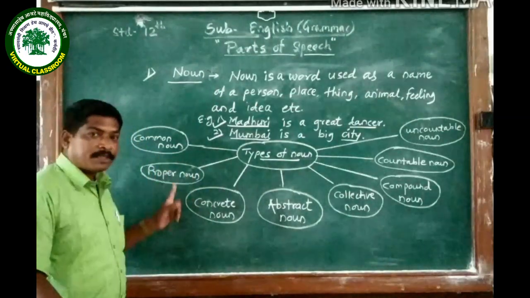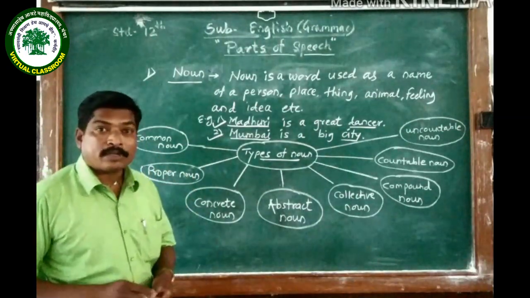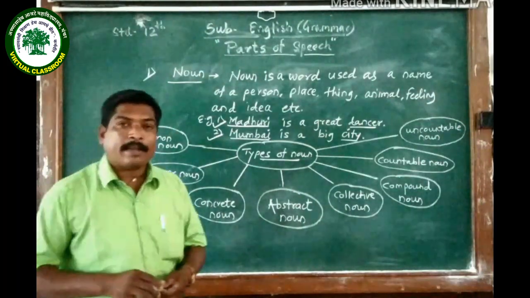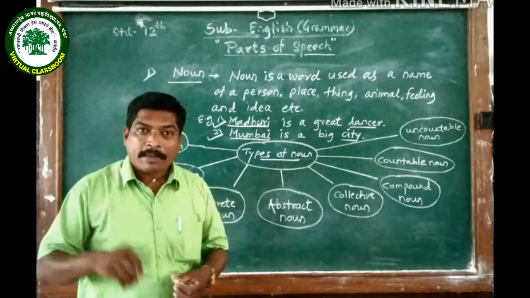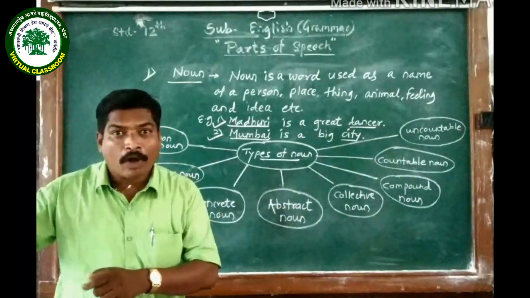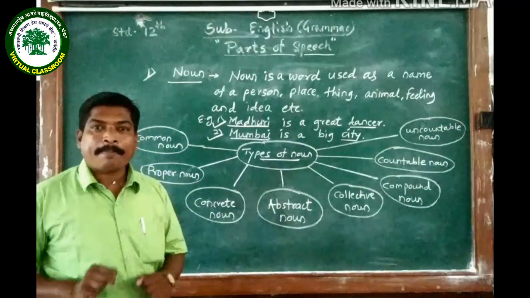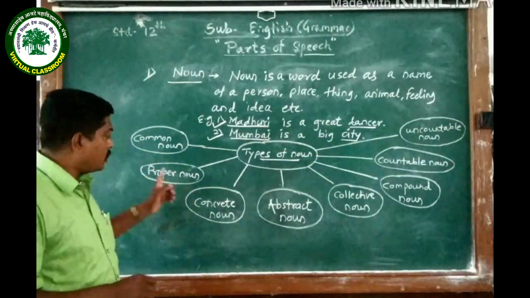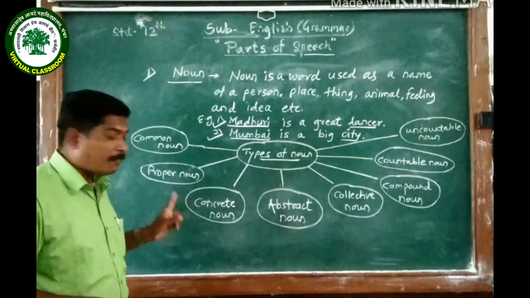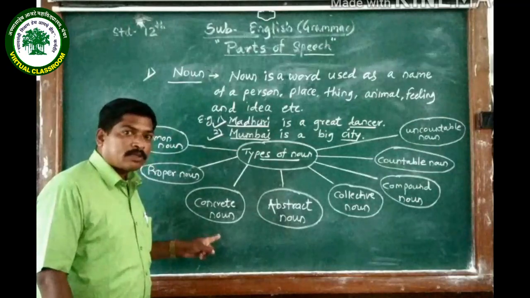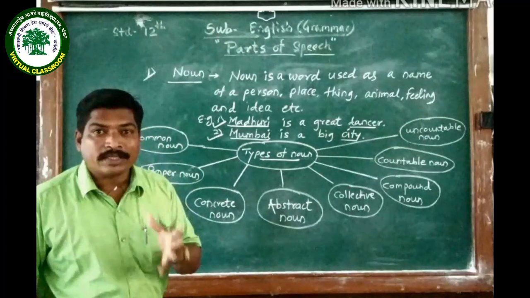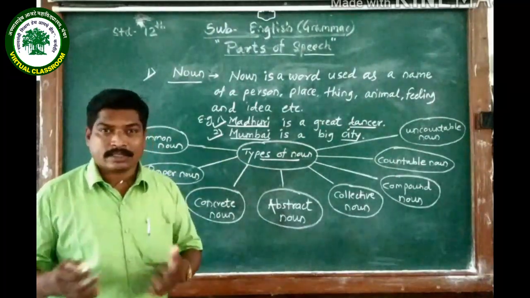Then comes proper noun. So it refers to that particular thing, the name given to that particular thing. If I say boy, it is common noun. But if I say Sandeep, I have given that name, the name of that boy, it is Sandeep. That is why that Sandeep is proper noun. So second type, proper noun. It refers to particular thing. Then concrete noun. So what is concrete noun? It is the noun that refers to things which physically exists.